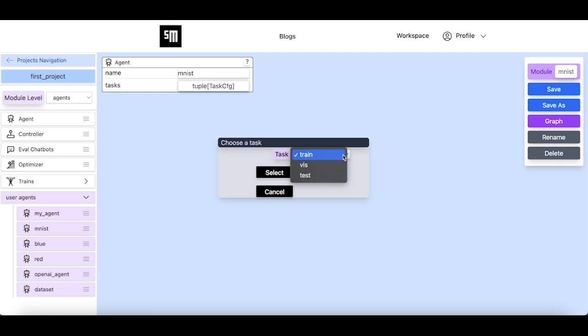The test task is used to evaluate the predictions made by the internal model of this agent over the MNIST test dataset. None of these tasks comes with an input node that allows the agent to receive inputs from the outside of the agent. That is what we need to do for this agent in order for it to work inside that compound AI system. Before making those changes, let's inspect the test task of this agent to remind us of the nodes inside this agent.